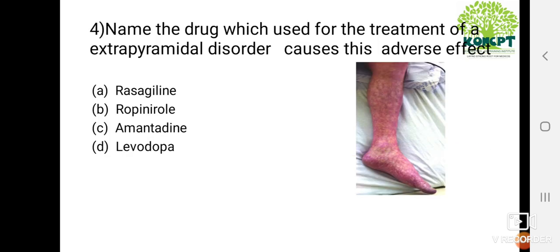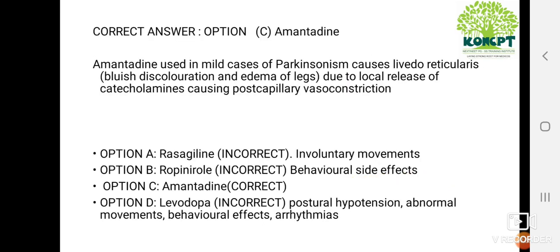And the fourth question, name the drug which is used for the treatment of an extrapyramidal disorder that causes this adverse effect. The extrapyramidal disorders include Parkinsonism, akathisia, dystonias, etc. The options given here are rasagiline, ropinirole, amantadine and levodopa. So the adverse effect here is livedo reticularis. Livedo reticularis is a bluish discoloration and edema of legs, occurs due to local release of the catecholamines causing post-capillary vasoconstriction. This side effect is mainly caused by amantadine.